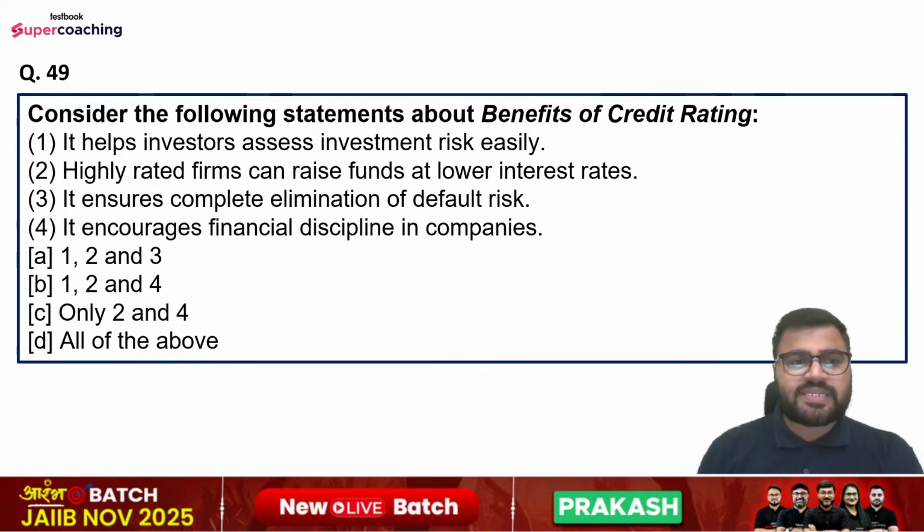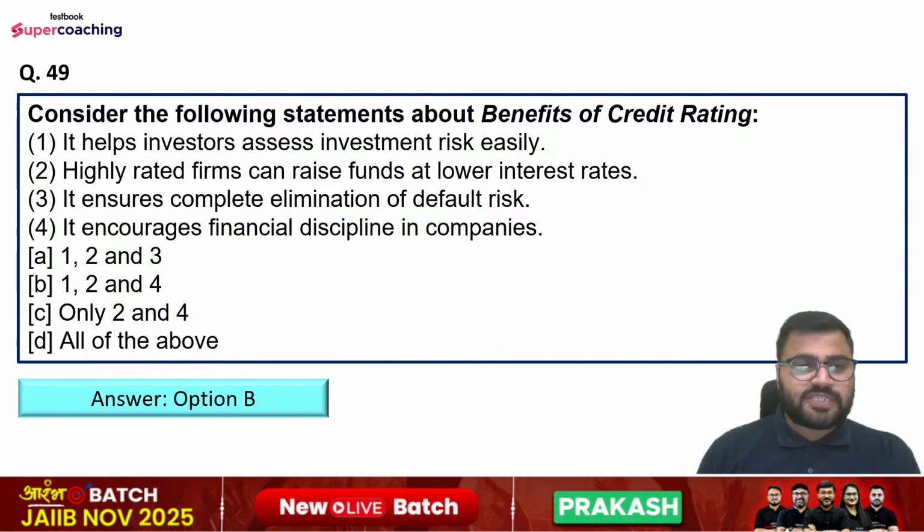Question number 49 is: consider the following statements about benefits of credit rating. Statements are: it helps investors assess investment risk easily. Statement number second is: highly rated firms can raise funds at lower interest rates. Statement number third is: it ensures complete elimination of default risk. Statement number fourth is: it encourages financial discipline in companies. Options are first, second, and third, first, second, and fourth, only second and fourth, and all of the above. So what is the right answer? Right answer is option number B, that is first, second, and fourth.